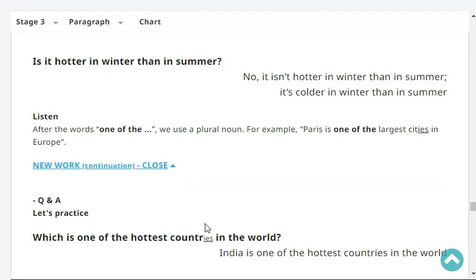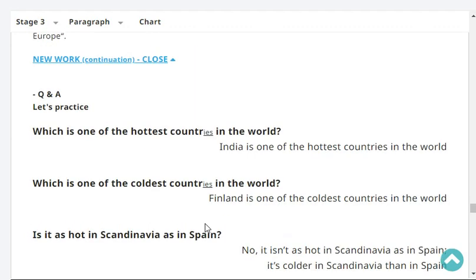For example, Paris is one of the largest cities in Europe. Let's practice. Which is one of the hottest countries in the world? India is one of the hottest countries in the world. Which is one of the coldest countries in the world? Finland is one of the coldest countries in the world.